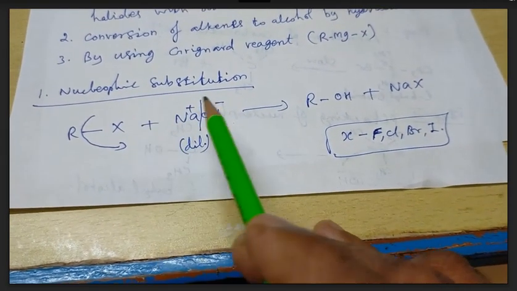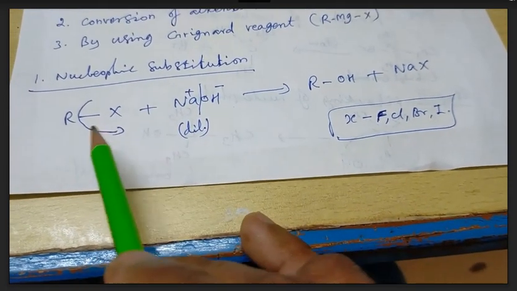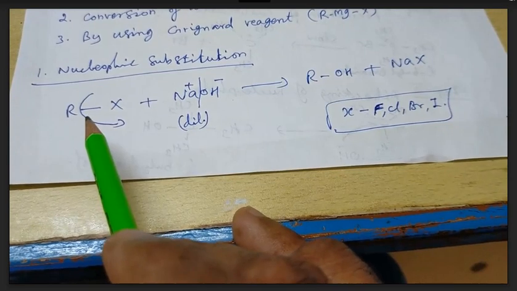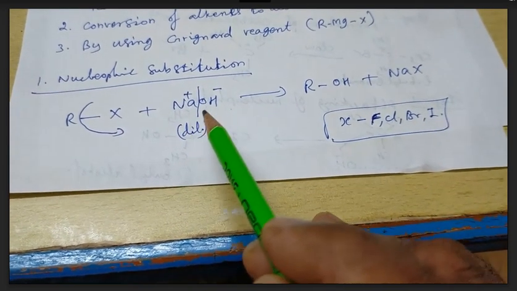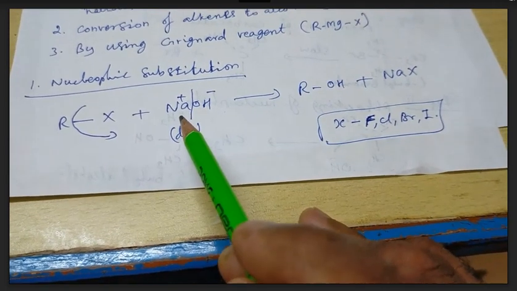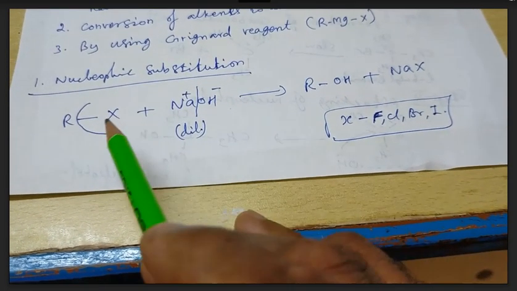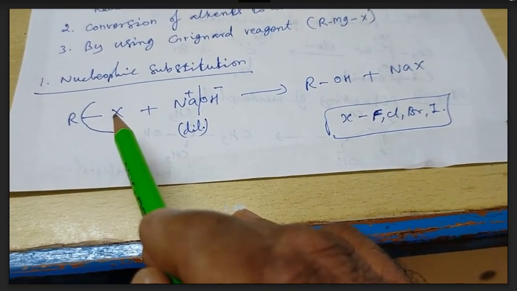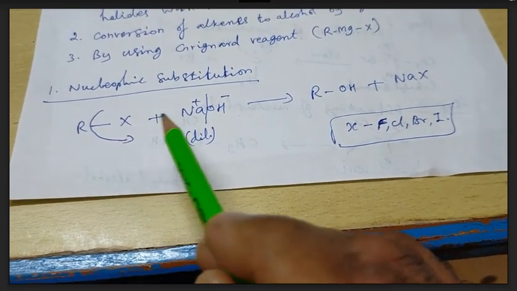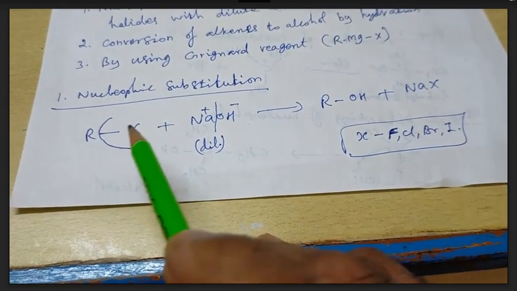Here, the nucleophilic substitution, the first method, we can discuss. RX is a general representation of alkyl halide, and dilute alkali, that is sodium hydroxide, we can have. It ionizes into Na+ and OH-. This OH- is a nucleophile. From the alkyl halide, X- leaves, including the bond electrons, as another nucleophile. This nucleophile is replaced by this nucleophile. That's why this is called a nucleophilic substitution reaction.